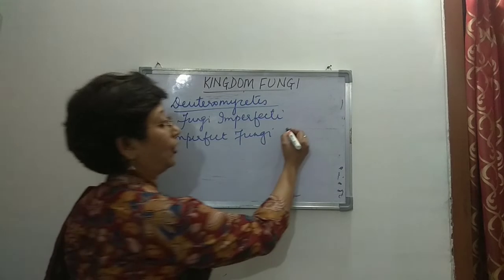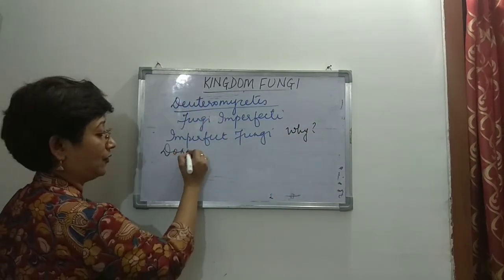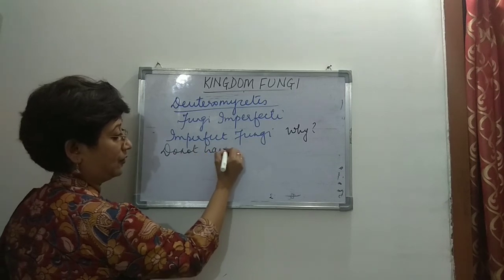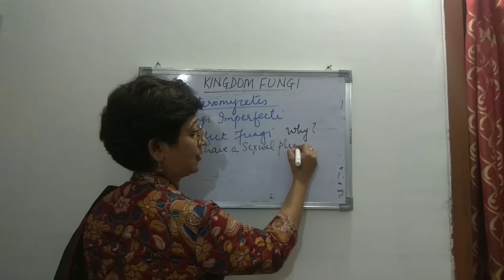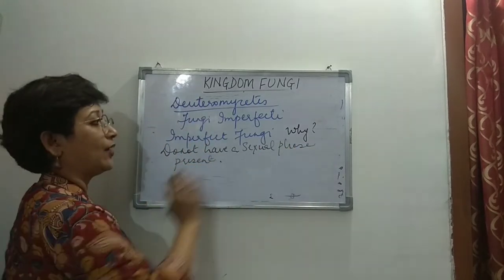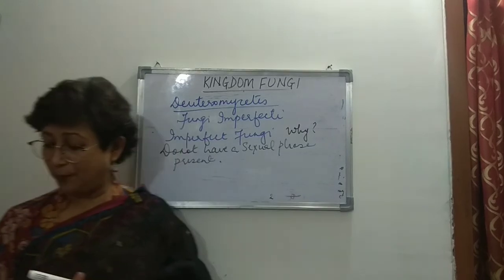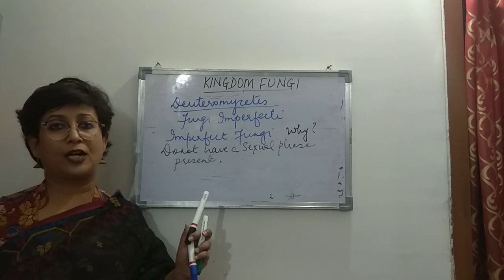So why are they called this? Because they do not have a sexual phase present. That is why they are called fungi imperfecti, whereas vegetative and asexual reproduction are found.